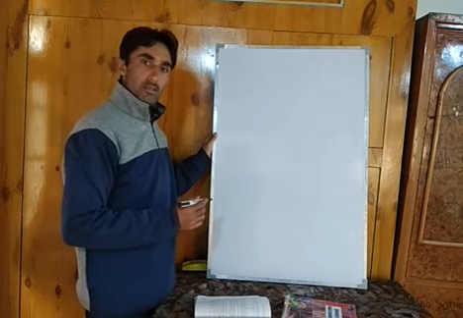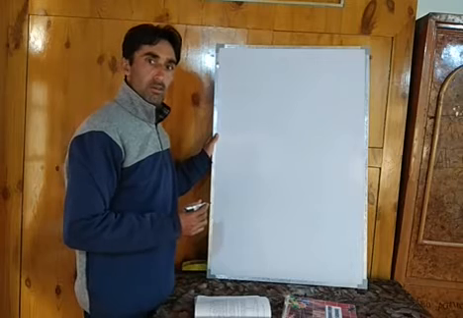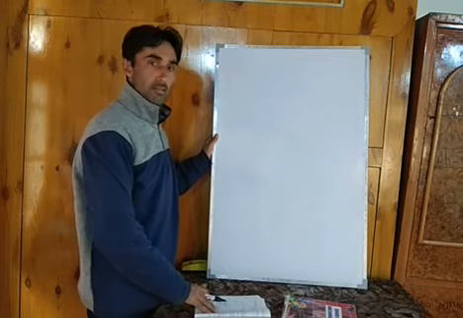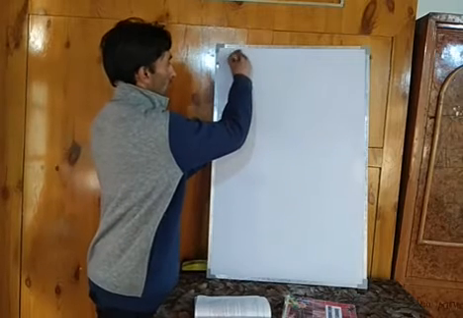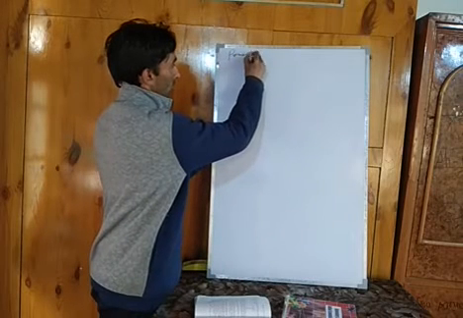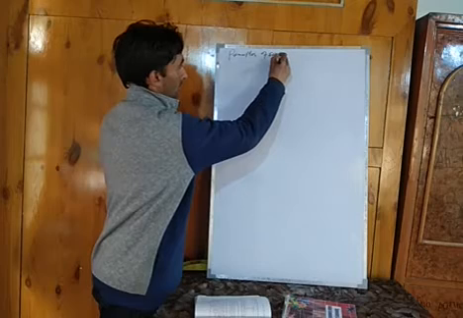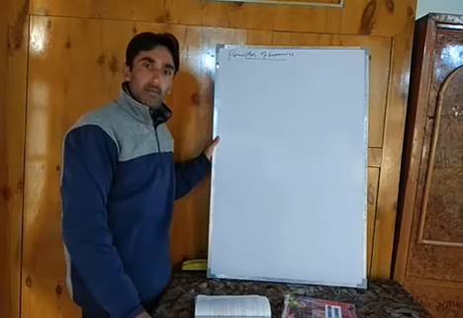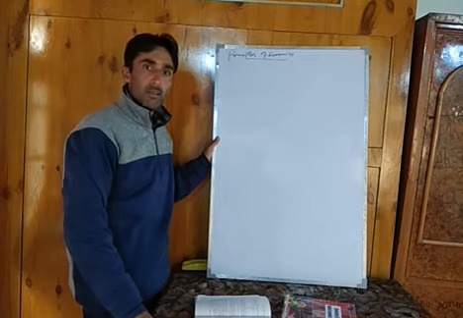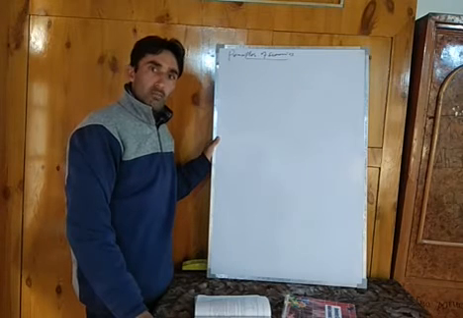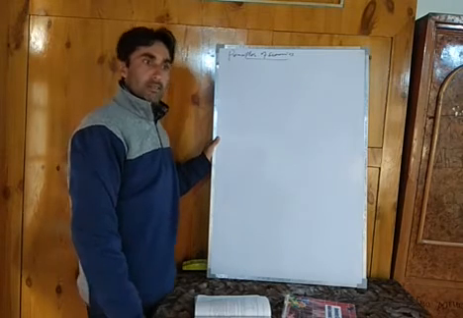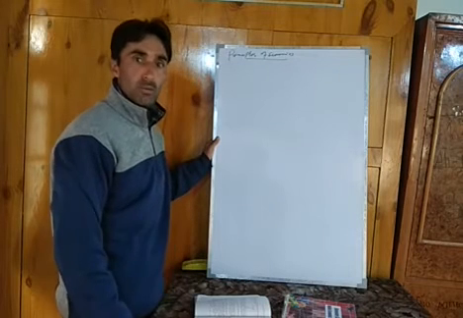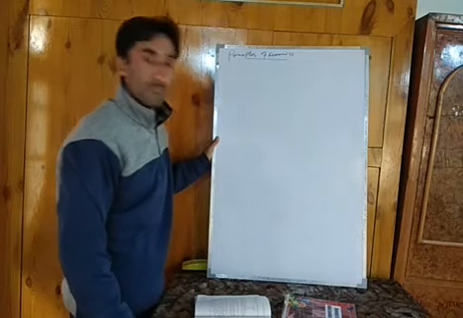In the last lecture, we discussed the introduction of the law of demand propounded by Marshall in his famous book Principles of Economics. In that lecture, we discussed that Marshall stated that there is an inverse relationship between price and quantity demanded of a good when other things remain the same.